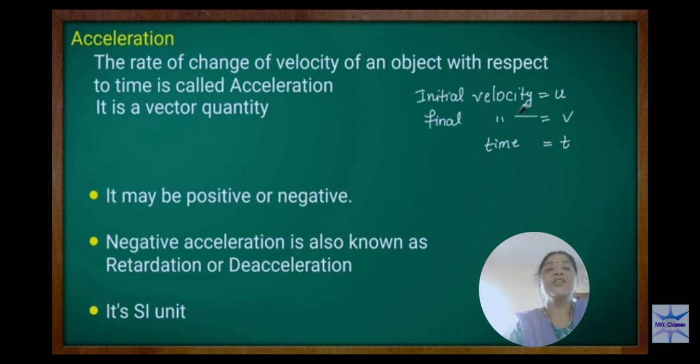Mathematically, acceleration is represented by initial velocity u, final velocity v, and time t.